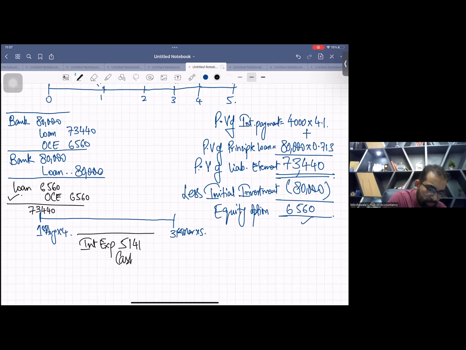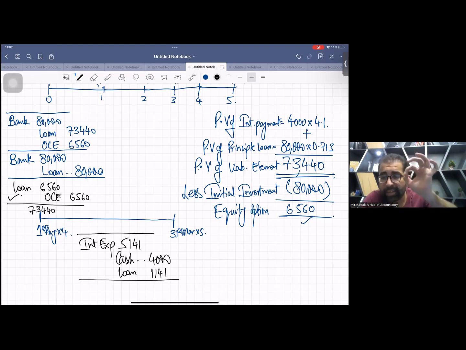Physical interest was 4,000. And the difference of 1,141 will be added in loan. So this interest entry, they should have made.